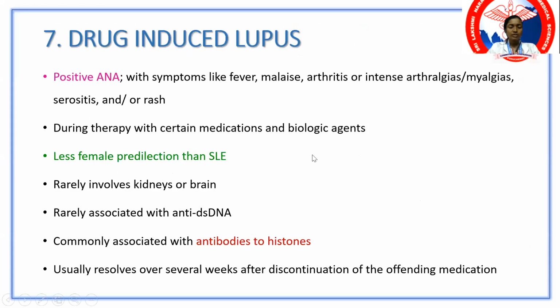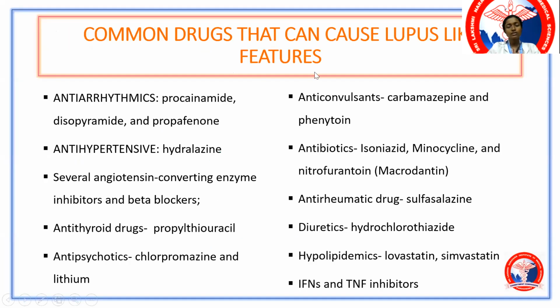Now I'll just briefly touch upon what is drug-induced lupus. So certain drugs can cause a lupus-like manifestation. So this is associated with antihistone antibody, positive ANA, and they develop the rash, arthralgia, myalgia, typically seen in lupus. Rarely renal involvement and rarely brain involvement is seen. It is not usually associated with anti-dsDNA antibody, which is useful to differentiate it from SLE. And these are the drugs that can cause lupus-like features.